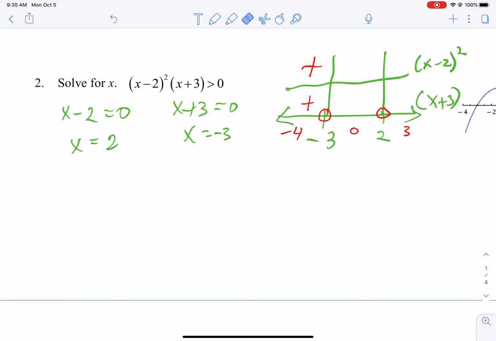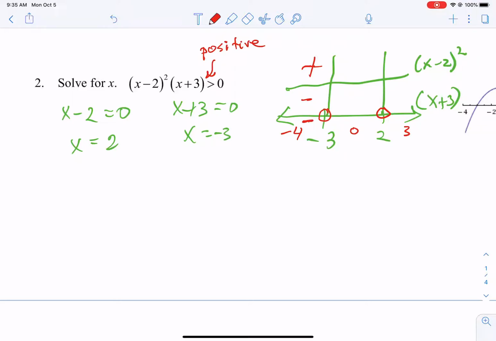Oh, I'm sorry, no it isn't. -4 plus 3 is -1, that's a negative. Sorry about that. And then a positive times a negative is a negative. We want this time greater than zero, which means positives. So since that's a negative, we're going to ignore it. Let's do our next one.